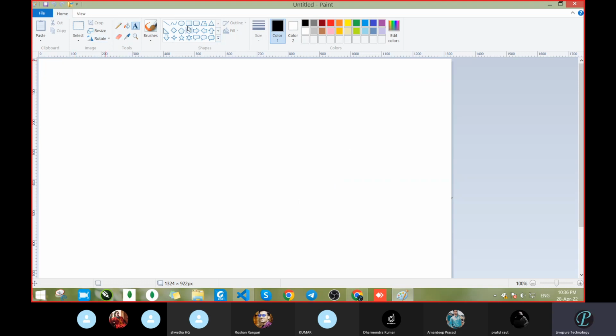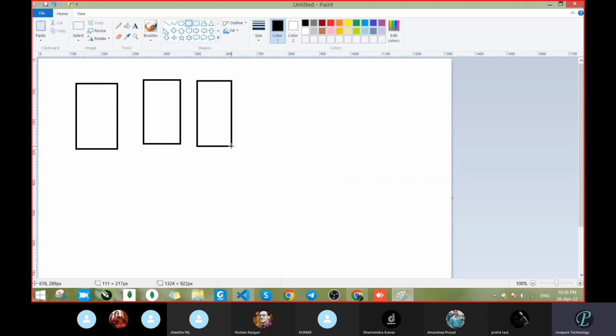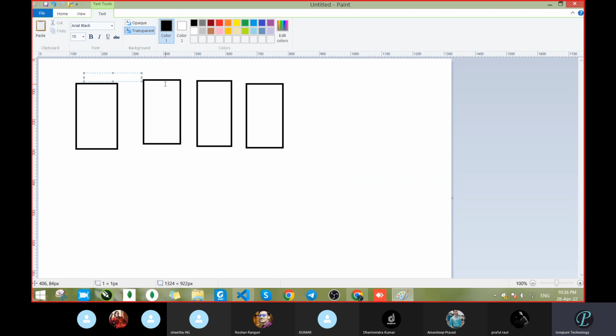Suppose that you have one login page, one home page, one registration page. Just take different ones. What are the pages that will be available in an e-commerce website? First, login page.